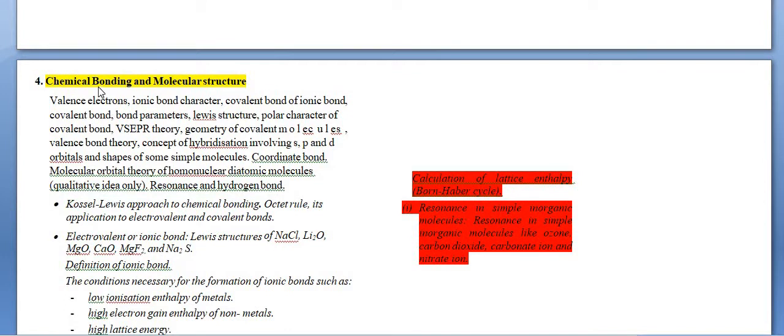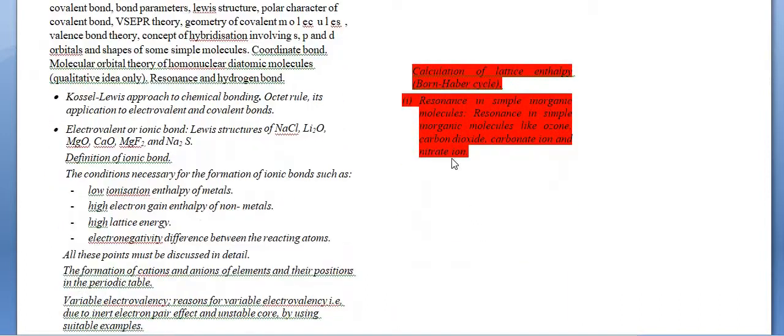Now moving on to chapter number 4, Chemical Bonding and Molecular Structure. Again, this is a very important chapter. Only the calculations of lattice enthalpy, that is the Born-Haber cycle, were reduced, because the Born-Haber cycle is coming again in another chapter, your thermodynamics. So no need to worry. The next topic is resonance, and resonance is coming again in organic chemistry. So it's okay if it is decreased from here.